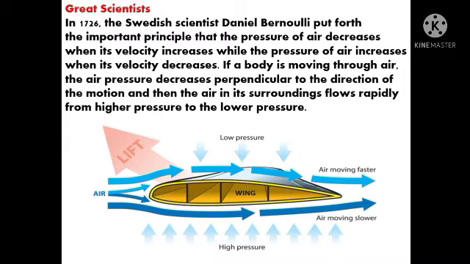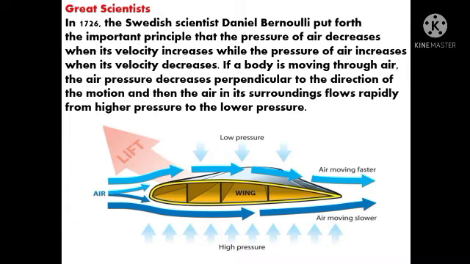So, the air pressure is decreasing perpendicularly to the direction of the motion. That means it's decreasing between the body, or between the object which is in the air. So, what's going to happen? The air in the surrounding will flow rapidly. It will move faster, that is from higher pressure to lower pressure.